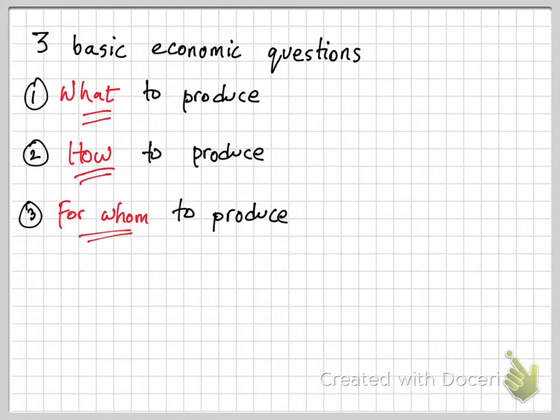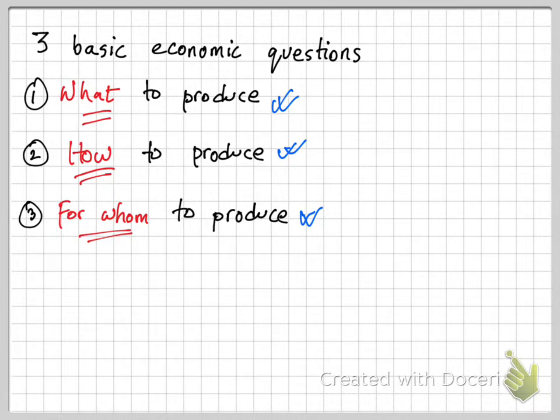Today we're going to learn about the three basic economic questions. There are many different types of economic systems, and the way that we can categorize these economic systems is by taking all their decisions and bringing them down to three questions: what to produce, how to produce, and for whom to produce. Because in economics, we want to satisfy the wants by using limited resources, and hence it's very important to know how exactly we're going to answer these three questions.